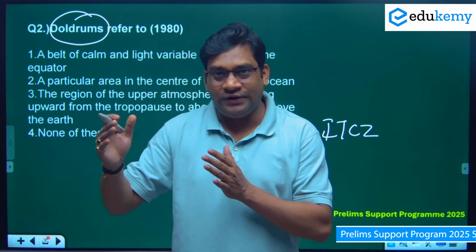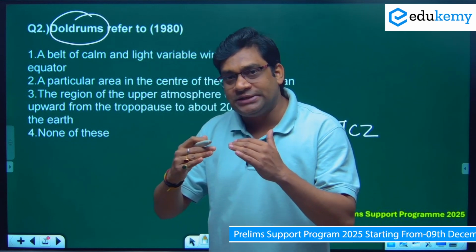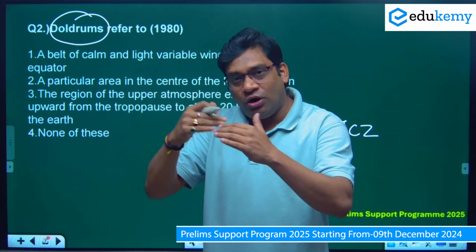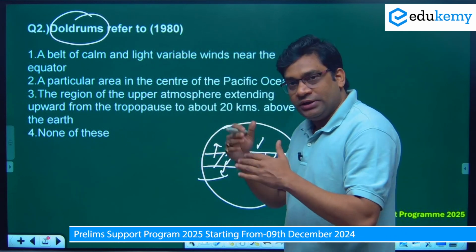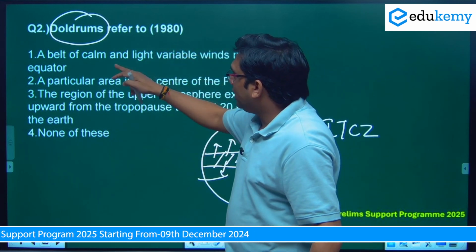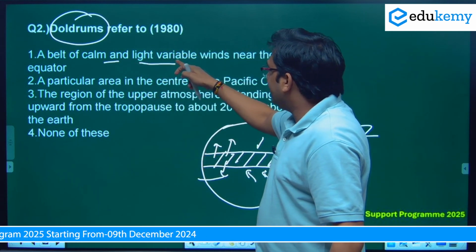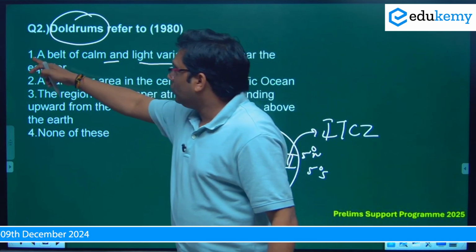We know on 21st June, the sun is directly over the Tropic of Cancer, so obviously this ITCZ will be shifted northward, and on 22nd December, the sun is directly over the Tropic of Capricorn in the southern hemisphere, so this will be shifted southward. So doldrum referred to a belt of calm and light variable wind near the equator. So as per the explanation, option 1 is correct.